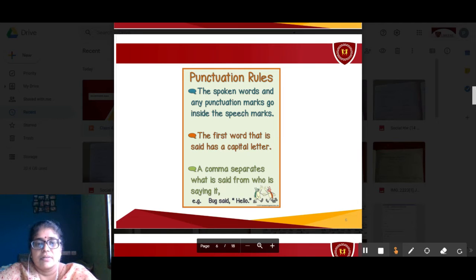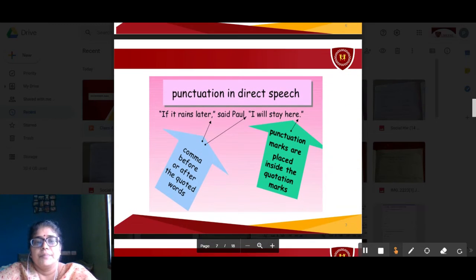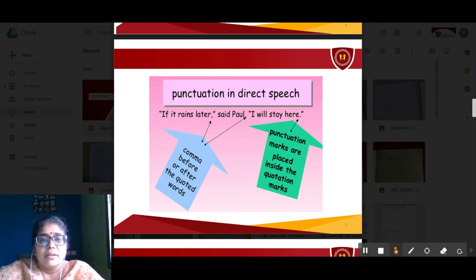Bug said, comma, "Hello." Now we will see one more sentence. "If it rains later," said Paul, "I will stay here." These are the words said by Paul, right? It is in two parts, but this is not separate. That is the continuation of the first sentence only, right? That's why they have written it here in one sentence.